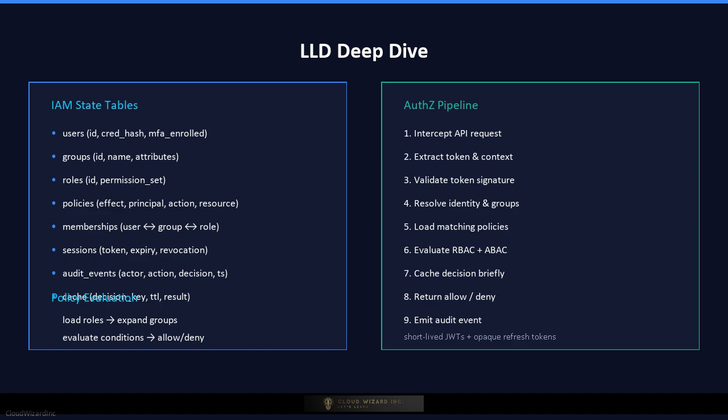The policy decision point loads applicable policies, expands group and role memberships, evaluates attribute conditions, and returns allow or deny. For high throughput, decisions are cached with a short TTL and invalidated when policies or memberships change. The data model uses relational tables for users, groups, roles, and policies, plus a graph or index for membership traversal. Audit events are written to an append-only log and asynchronously replicated to a long-term store.